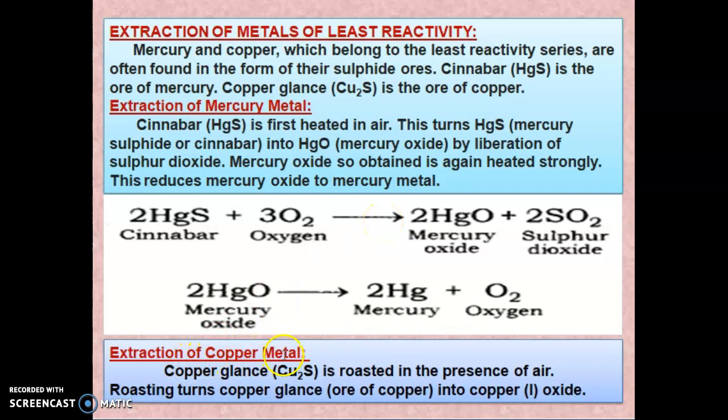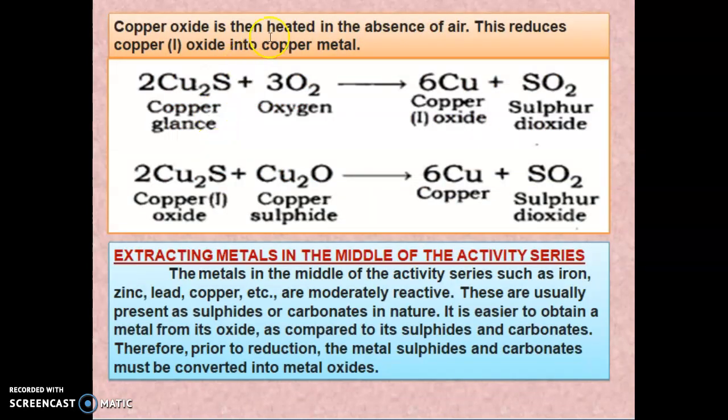Next, the extraction of copper metal. The copper glance, whose formula is Cu2S, is roasted in the presence of air. The roasting turns copper glance into copper oxide. The copper oxide is then heated in the absence of air. This reduces the copper oxide into copper metal.